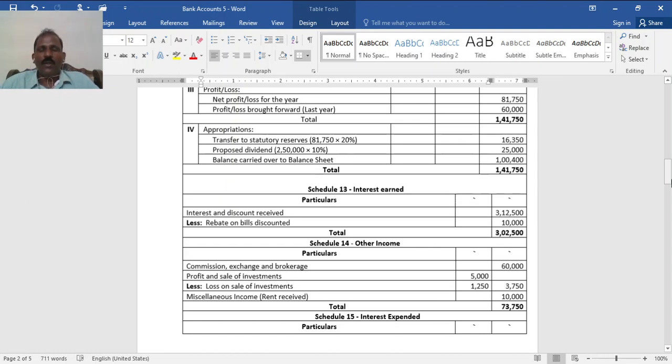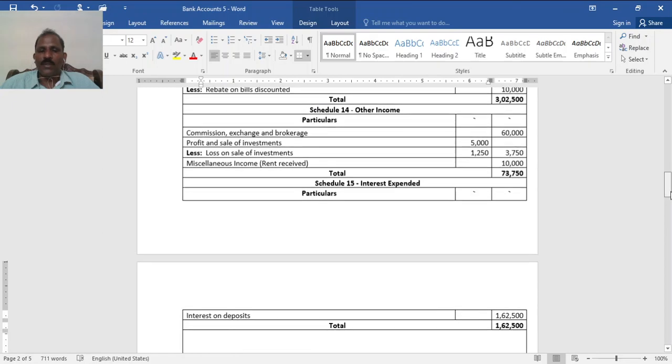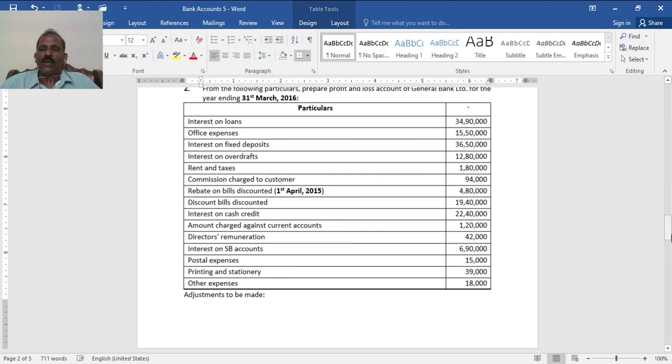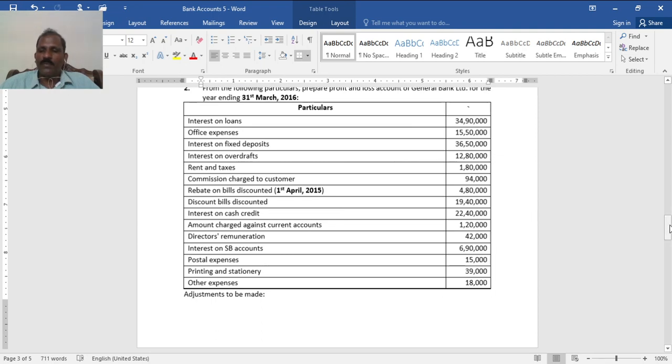Then proposed dividend, per the last adjustment, 10% on 2,50,000. Balance to be carried forward, the balance left after this, 10,000, 1,04,000. That must come in the balance sheet. It is not asked to prepare it now in this problem. So next, problem number 2.